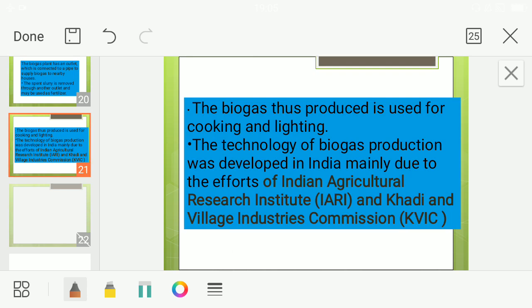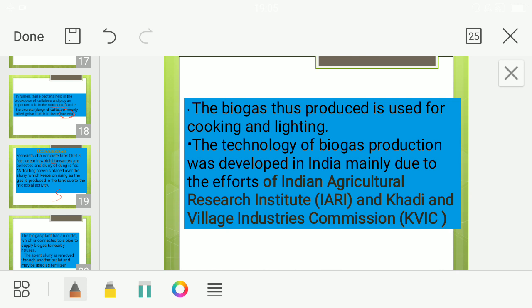Biogas thus produced is used for cooking and lighting purposes in villages. The technology of biogas production was developed in India mainly due to the effort of whom? The Indian Agricultural Research Institute and the Khadi and Village Industries Commission played a joint role in developing this biogas. Okay, so that's all regarding biogas.